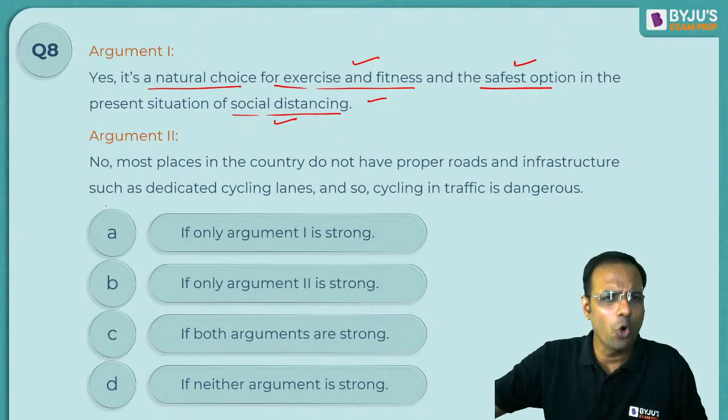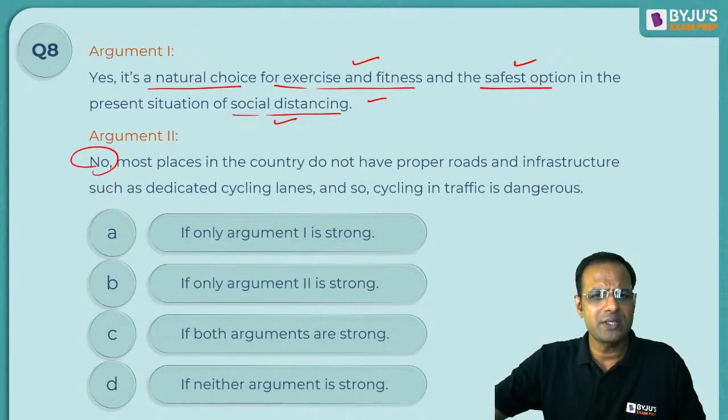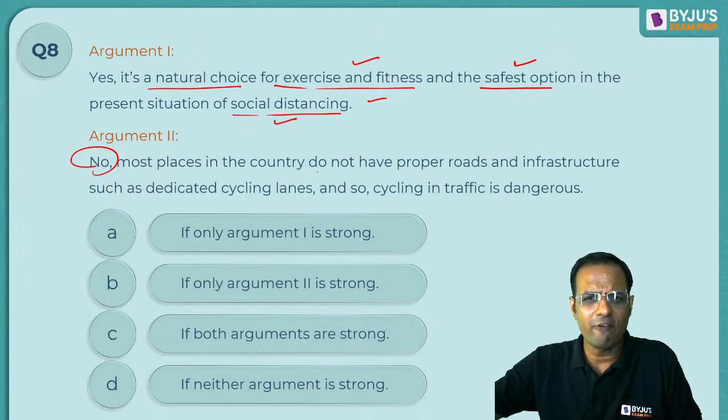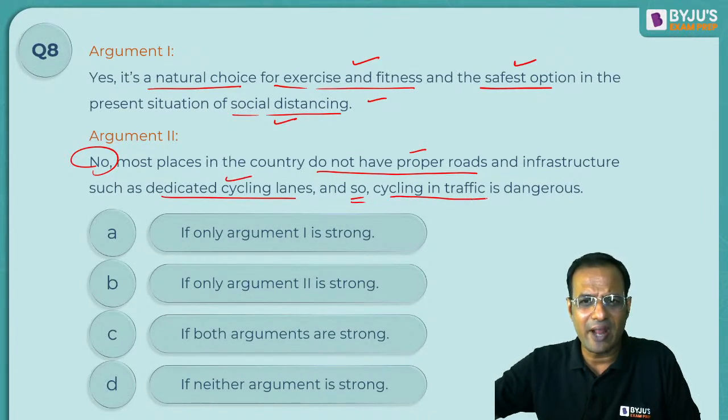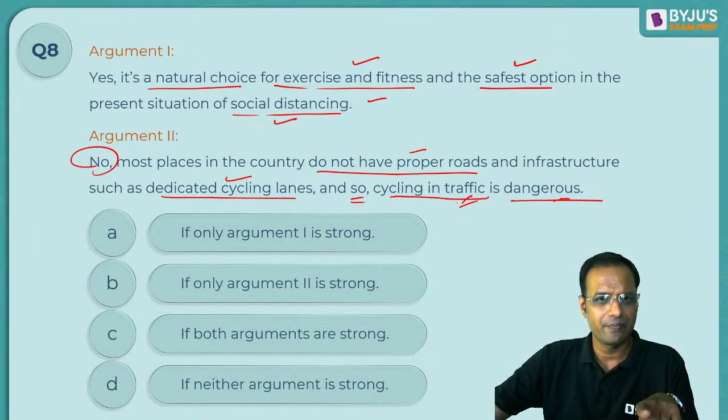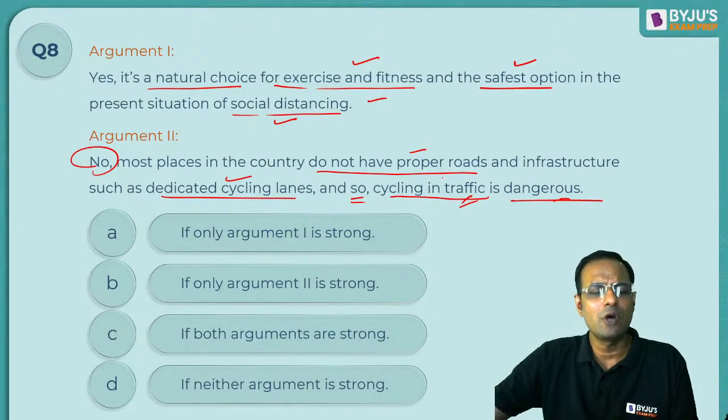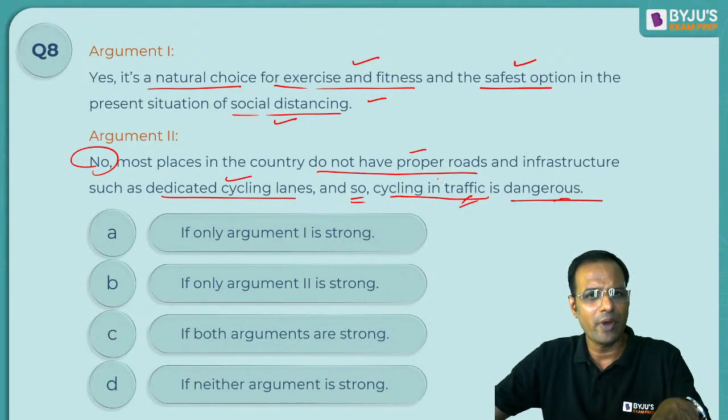Argument 2 says no, most places in the country do not have proper roads and infrastructure such as dedicated cycling lanes, and therefore cycling in traffic is too dangerous. Even this is valid, right? If there are no proper roads, why would you make it mandatory, right?